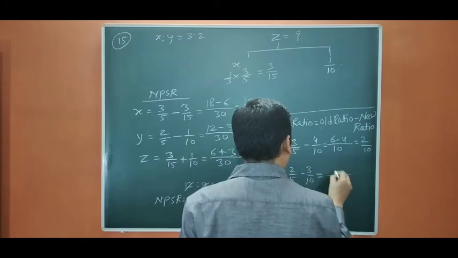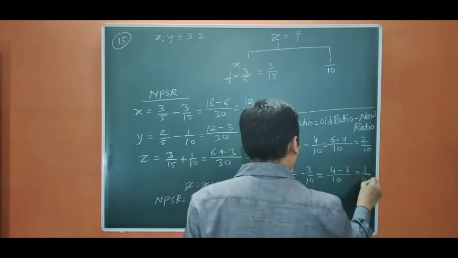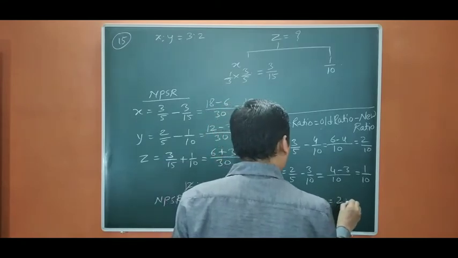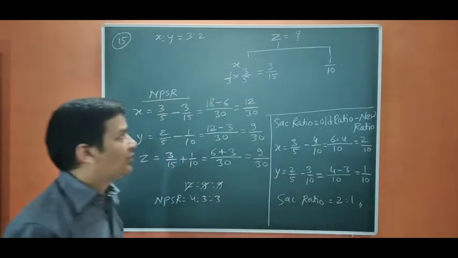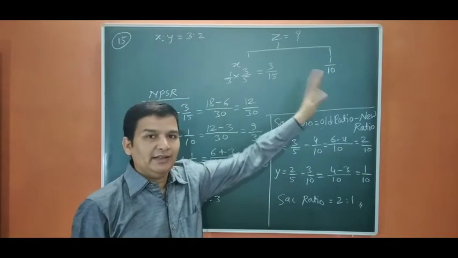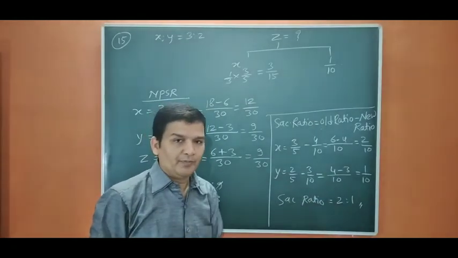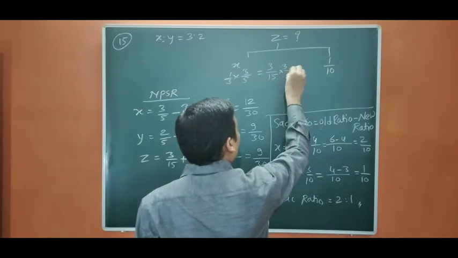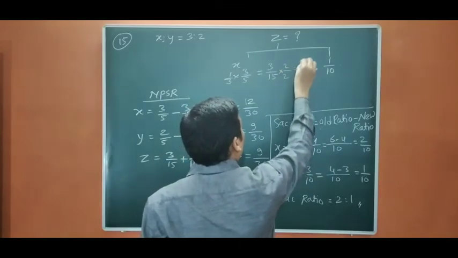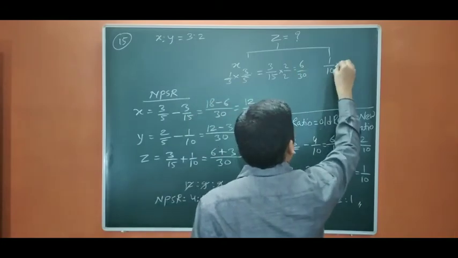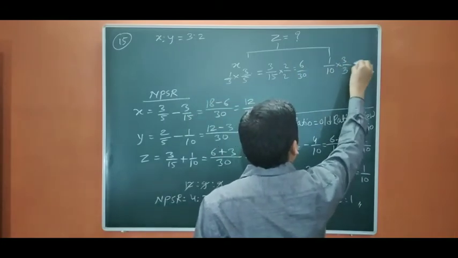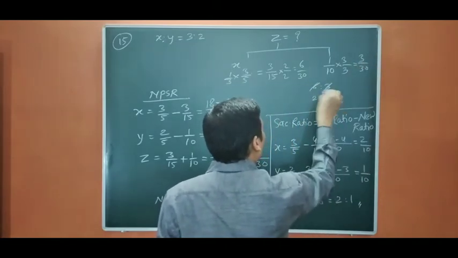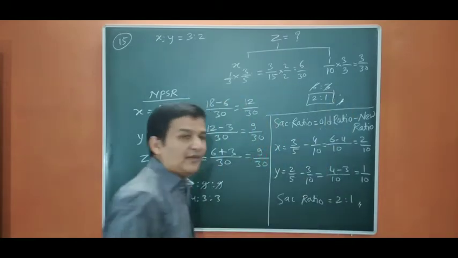It is going to be 4 minus 3, 1 by 10. So the sacrificing ratio is 2 is to 1. Here we can also check from here, it is going to be the same, that is 2 is to 1. If you make the denominators the same, suppose I make it 30, it is going to be 6 by 30, and 3 by 30. So if you see the ratio here, it is going to be 2 is to 1 itself. Okay, that is the specific ratio.